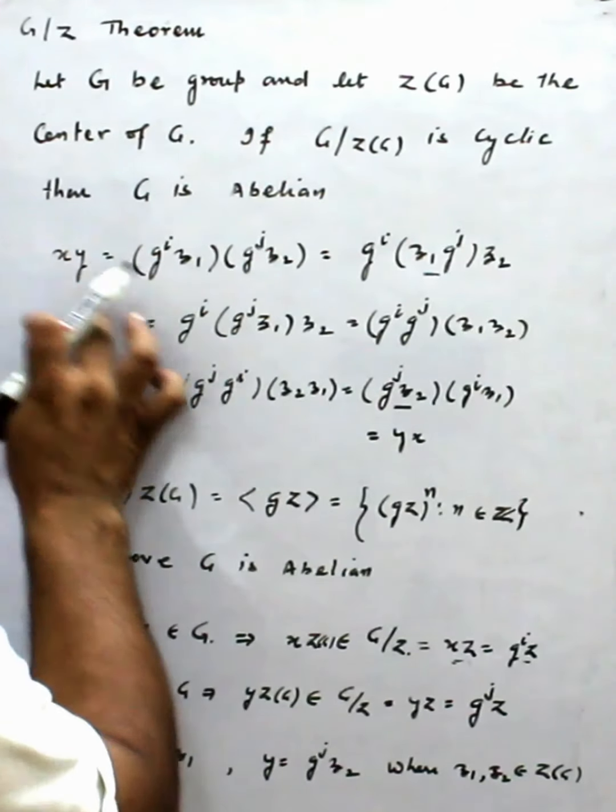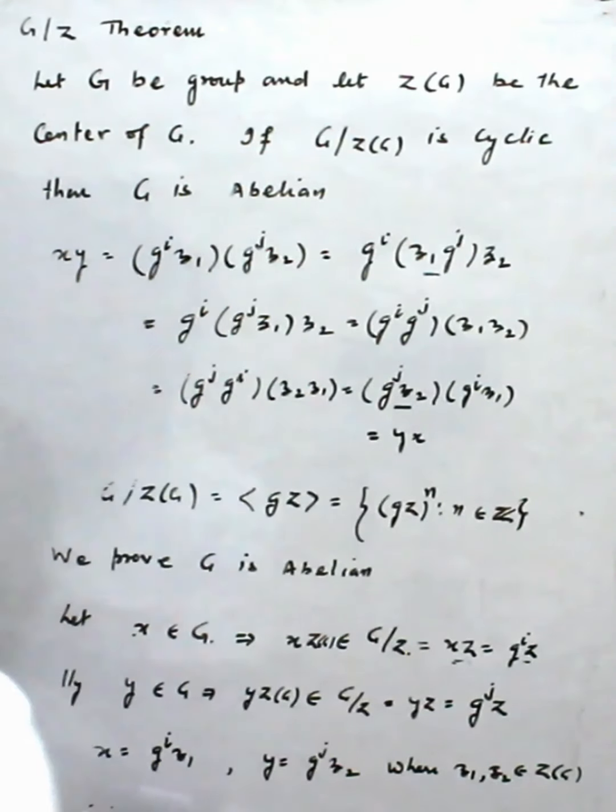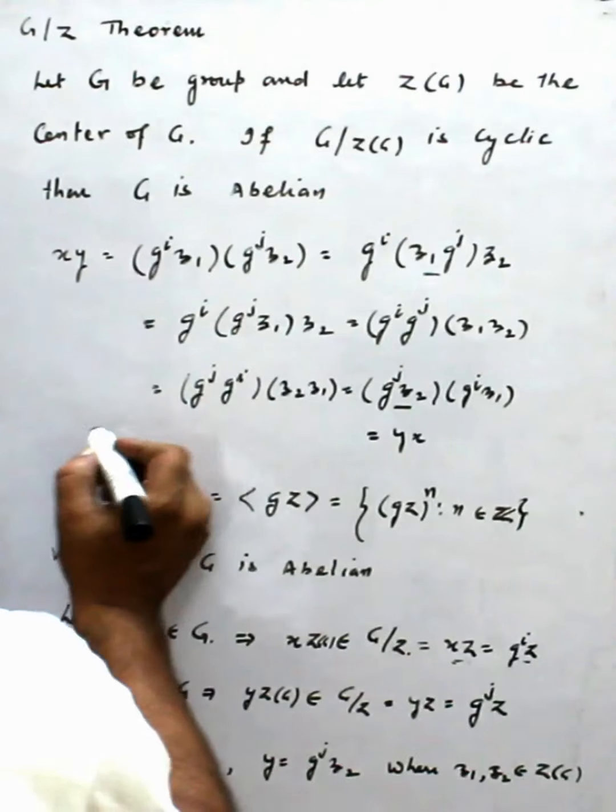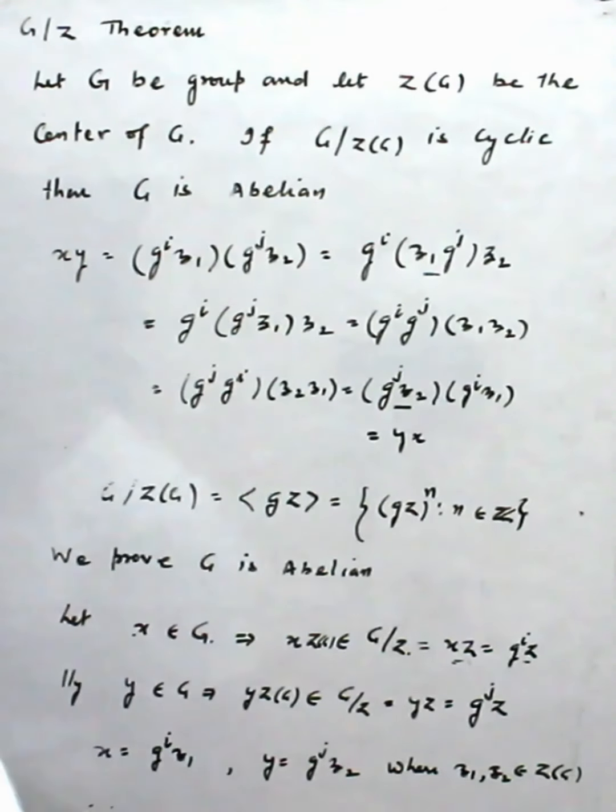So xy equals yx, this we had to prove. So we can say G is abelian.